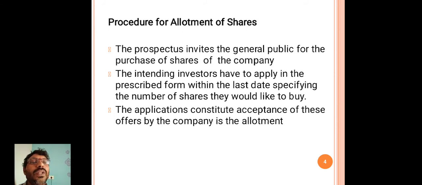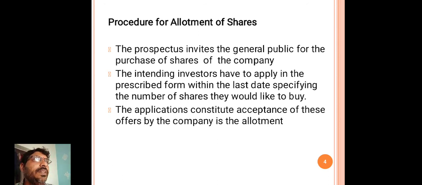So they have to fill the application form along with the available prospectus, and it contains the last date for purchasing the shares. The investor has to specify the number of shares they would like to buy.